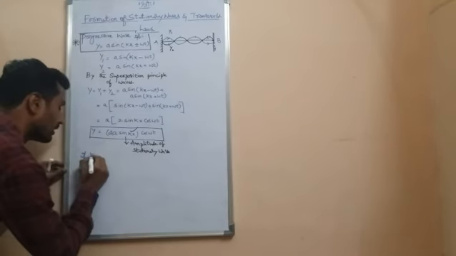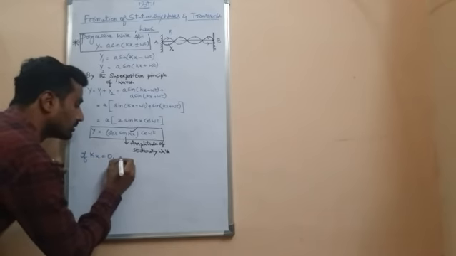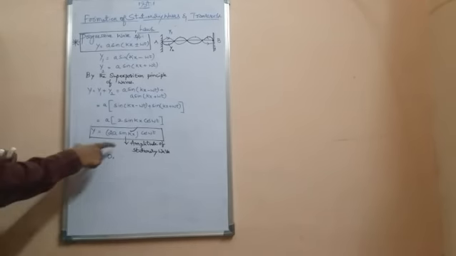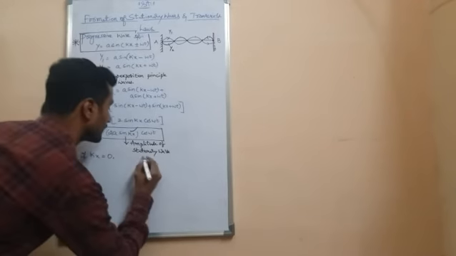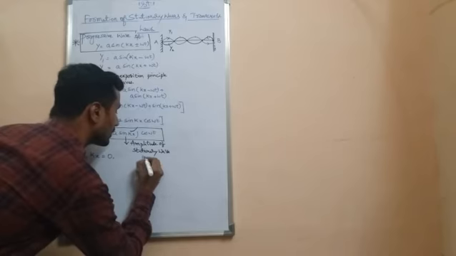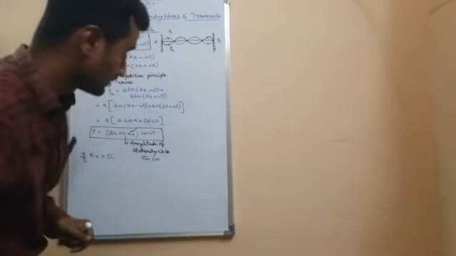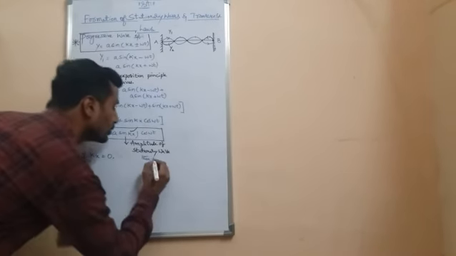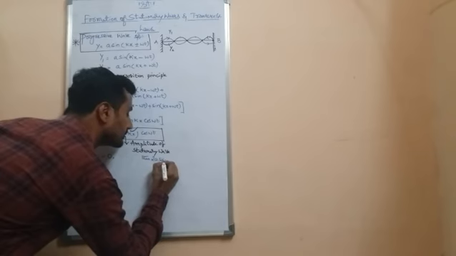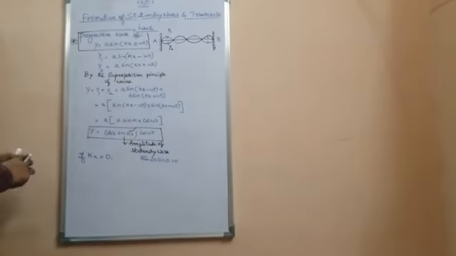If kx is equal to 0, then 2a sin 0 is equal to 0.